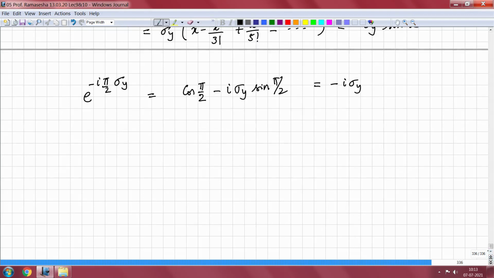So, having gotten this, what we have is that time reversal operator for spins is minus i K sigma y. K is the complex conjugation and sigma y is the Pauli matrix.